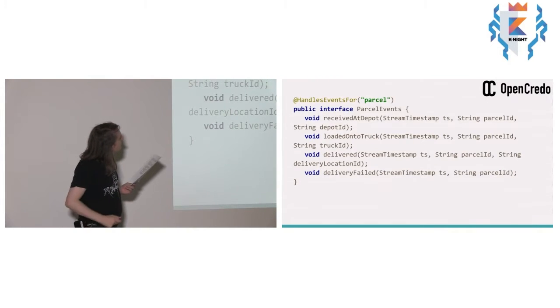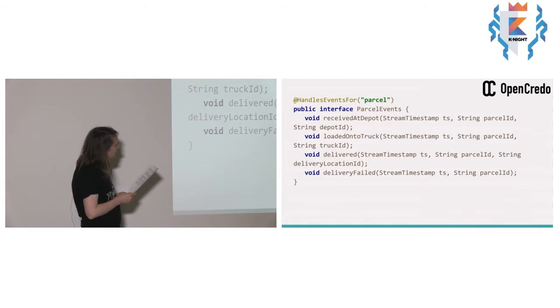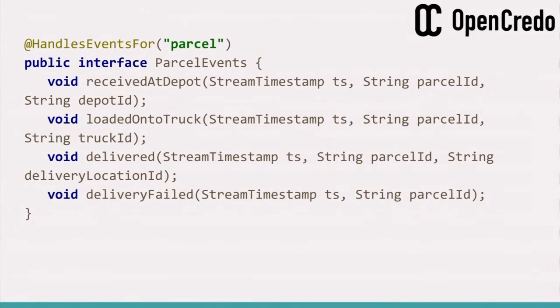So Concursus provides a Java 8 mapping for its event model, in which an aggregate type is represented by a Java interface, and the events that can occur to it are represented by methods on that interface. And there's a bit of a convention. They all return void. They, by convention, have 2 parameters to start with, which is the timestamp and the ID of the thing that the event occurred to. And then any remaining parameters are the attributes of the event. And we know the event name and the aggregate name by reflecting over this interface.